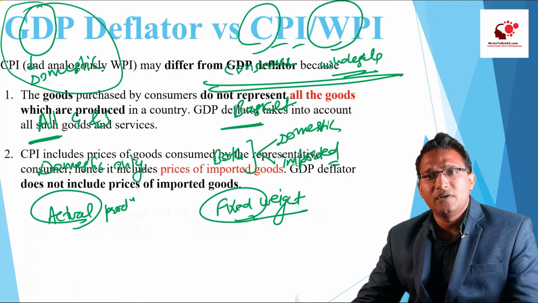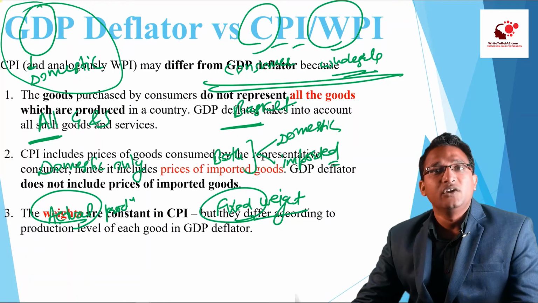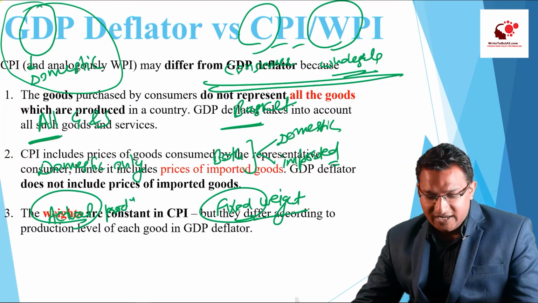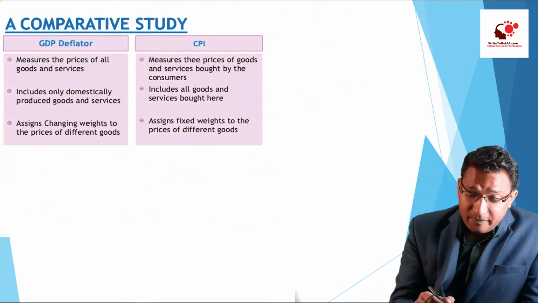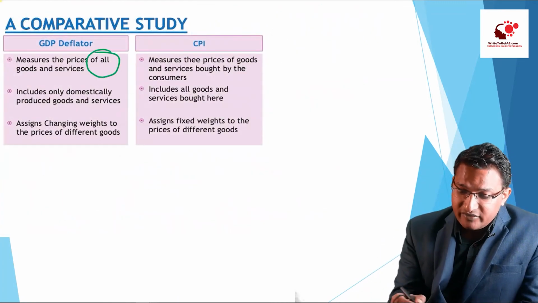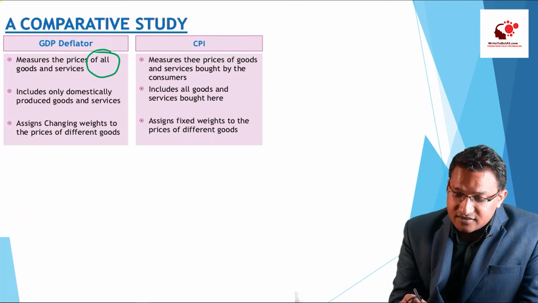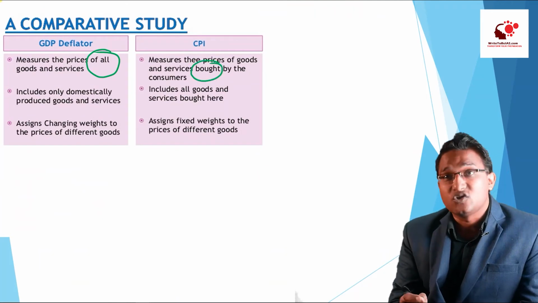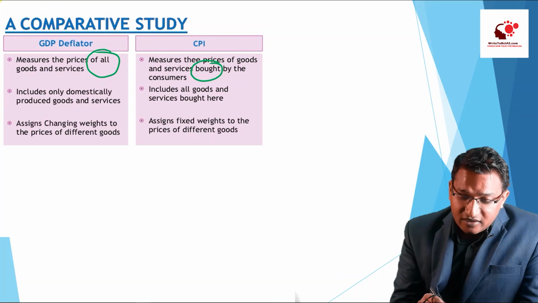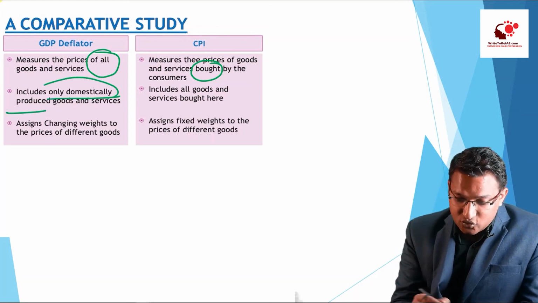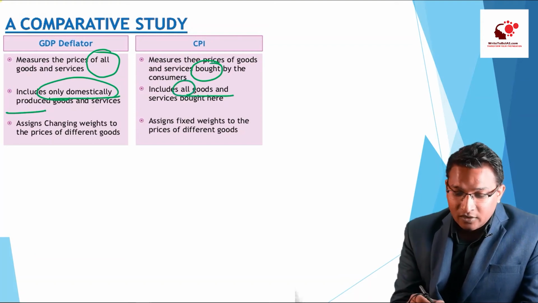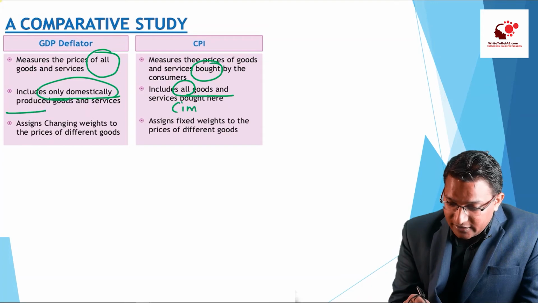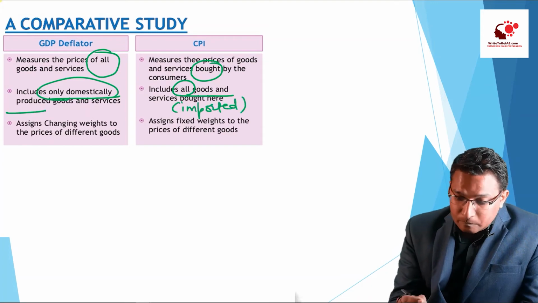So all these points have been given in the language. Even in your PDF notes, I have given this. Here again we can see GDP deflator, it considers all the goods and services. Here it considers the goods and services bought by the consumers only. GDP deflator includes only domestically produced goods and services. And CPI includes all the goods and services, right? So it includes the imported goods and services.